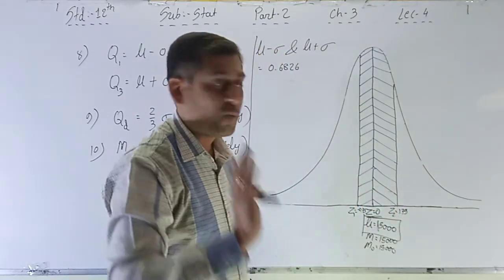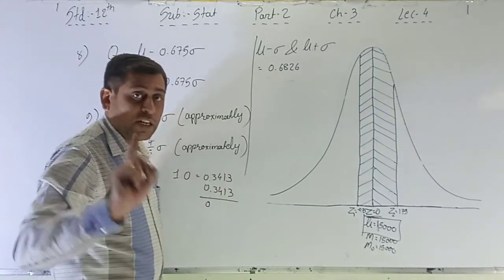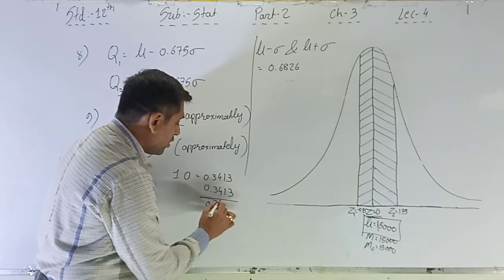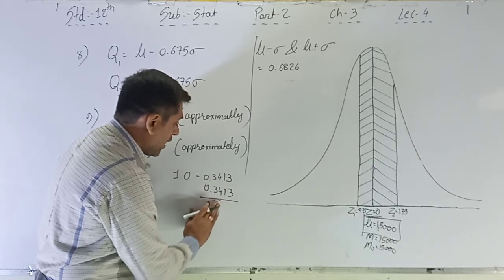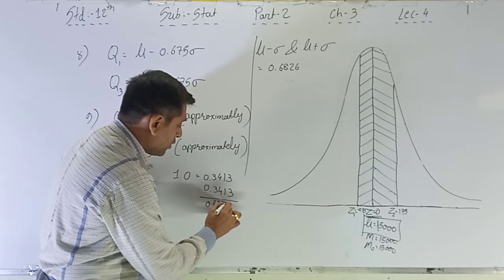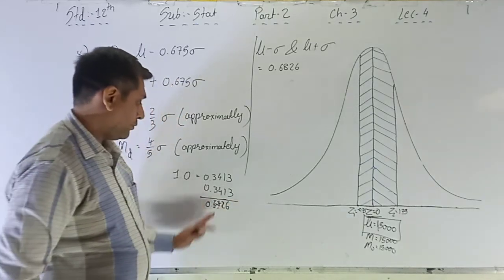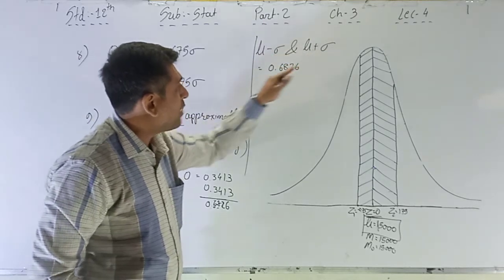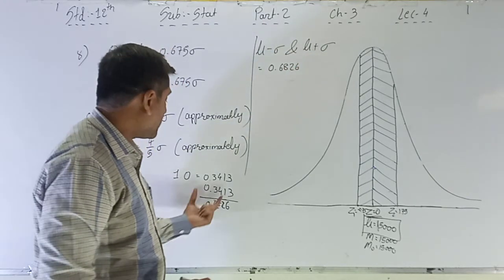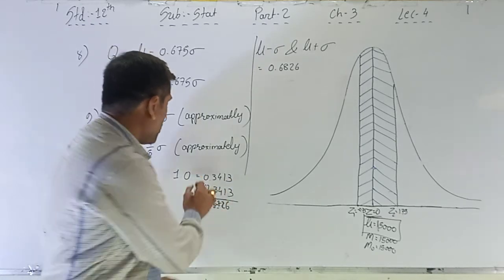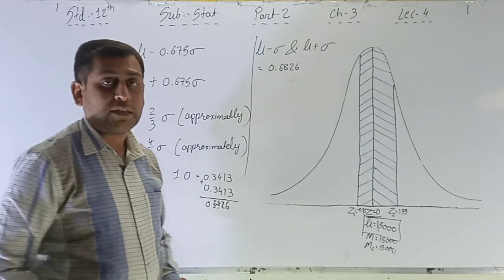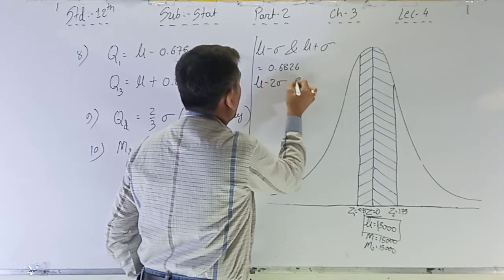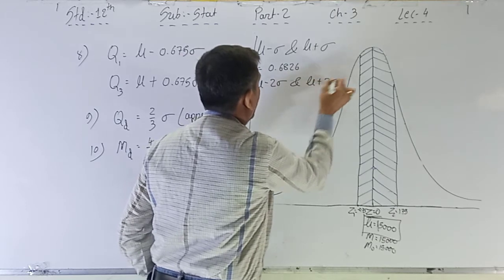Both sides of the perpendicular, that is minus 1 to plus 1. So what is minus 1? 0.3413. What is plus 1? 0.3413. So the total is 0.6826. The area between mu minus sigma and mu plus sigma is 0.3413 plus 0.3413, that is 0.6826.